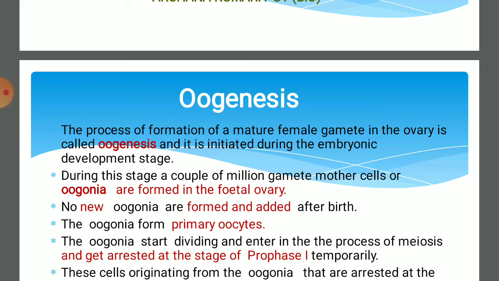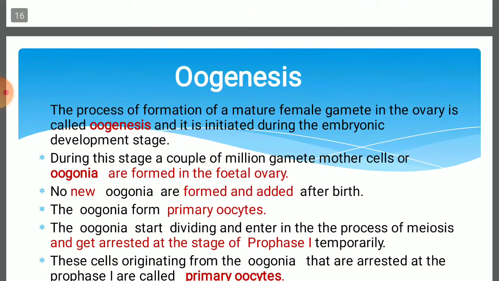During this stage, a couple of million gamete mother cells or oogonia are formed in the fetal ovary. As you know, male gametes, that is spermatogonia, are formed after puberty to help in the formation of sperm, but here the oogonia start to develop in the fetus. So the fetal ovary starts to form female gamete mother cells. No new oogonia are formed and added after the birth of a female child.